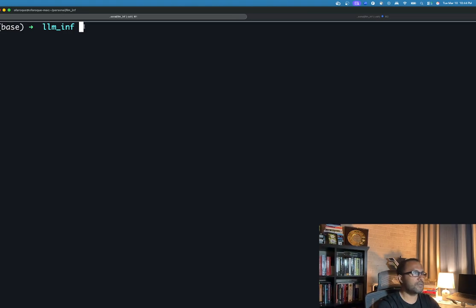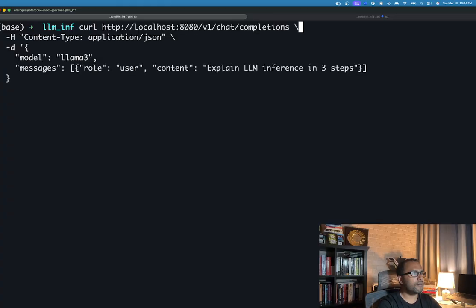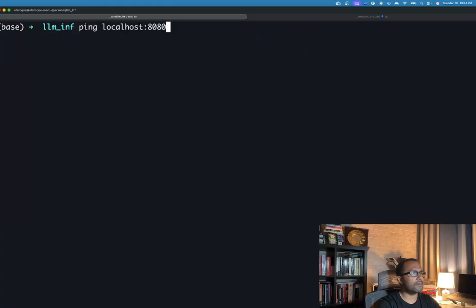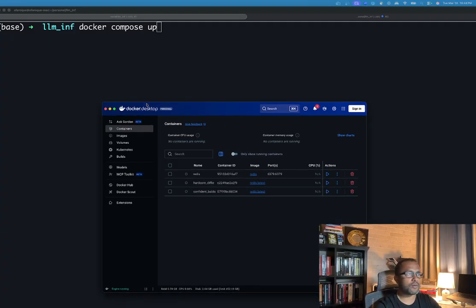So let me see, I think I have this command somewhere. Okay, these are the older commands. Yeah, so docker compose up, that's the command that we want to run. Basically what it does is it reads your Docker Compose YAML file and then starts the container. Okay, so let me show you how this container will start.